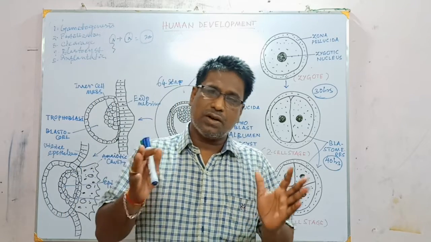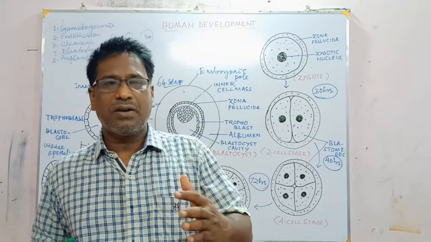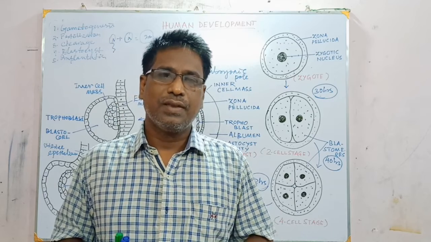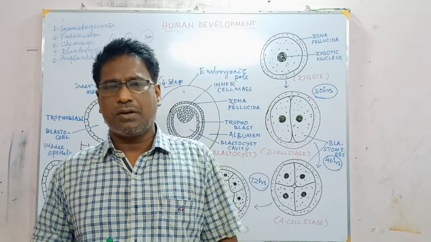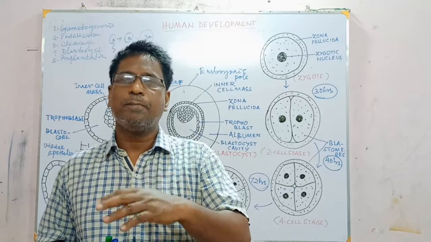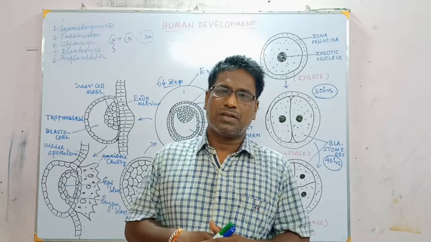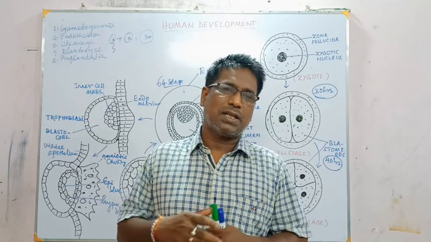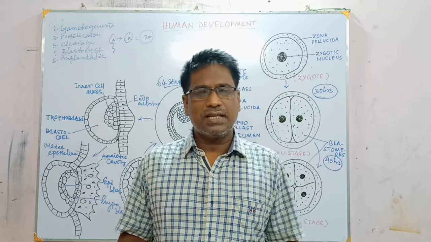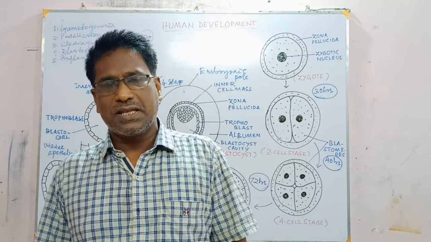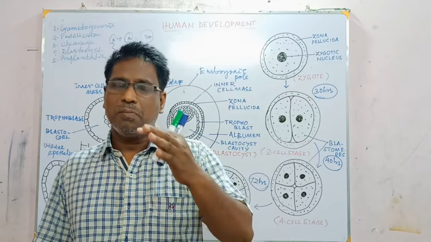That process is called fertilization, which occurs in the oviduct of the mother. Particularly, it occurs at the ampulla of the oviduct, or ampullary-isthmic region of the oviduct, which is the wider part of the oviduct. So fusion takes place there, and this type of fertilization is called internal fertilization, as fusion of gametes occurs within the body of the mother.